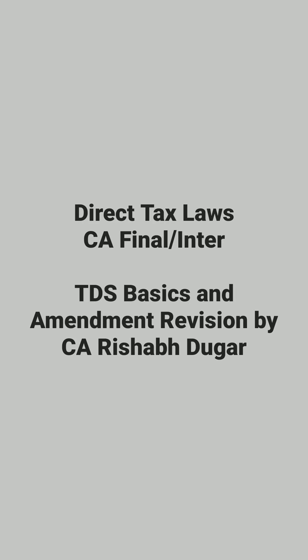Now comes section 194N. It's amended by Finance Act 2020 with effect from 1/7/20. TDS on cash withdrawal in excess of 1 crore. Payer is bank, cooperative bank or post office. Payee is any person. TDS rate is 2%. Here there is no rate cut due to COVID situation. TDS applicable only if the payer is paying sum or aggregate of sum in excess of 1 crore in previous year from one or more accounts maintained by the payee.